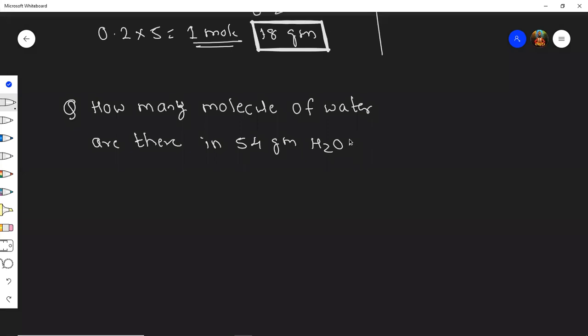How many molecules of water are there in 54-gram water? Yes, always try to solve by finding number of moles.